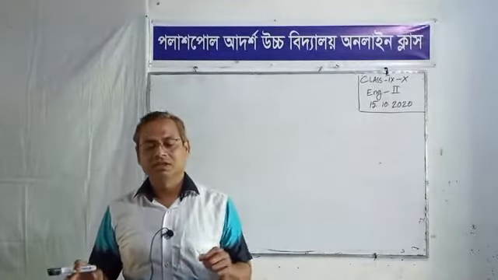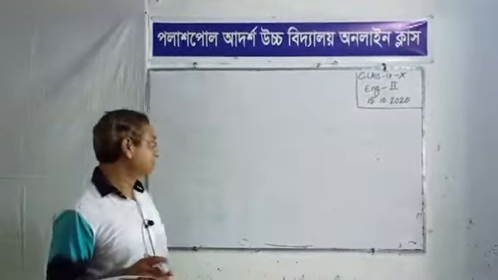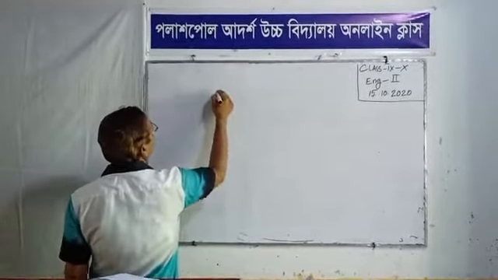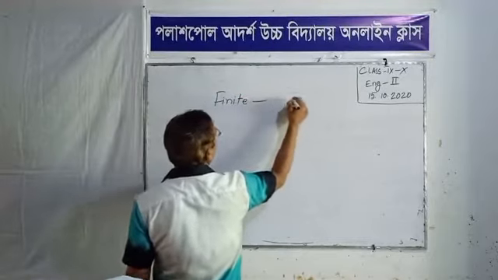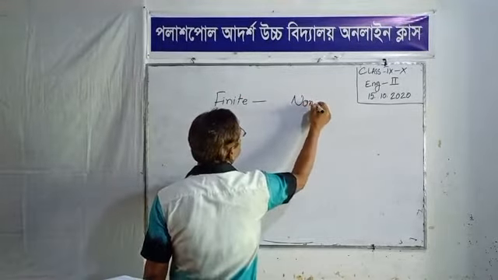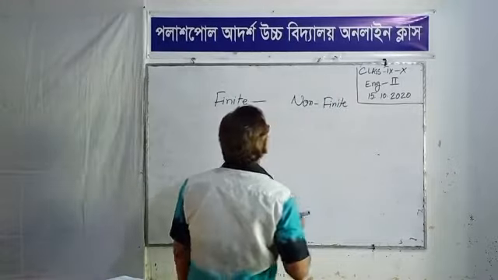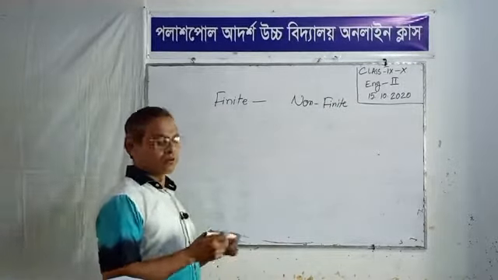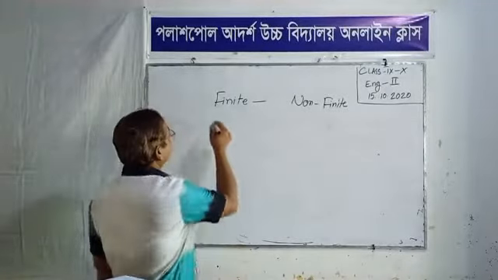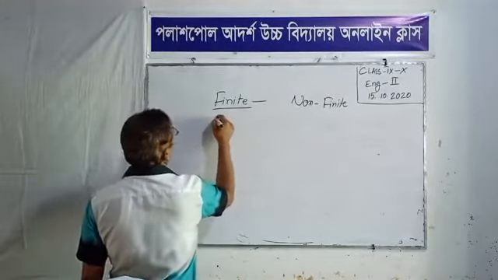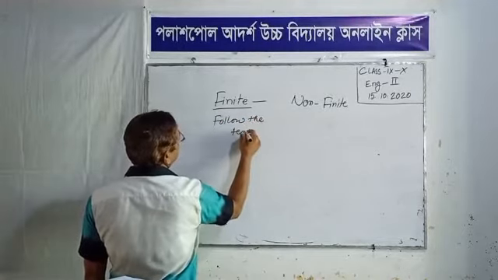Dear students, in my last class, we learned about finite and non-finite. Can you remember what is finite and non-finite? Finite verbs follow the tenses.